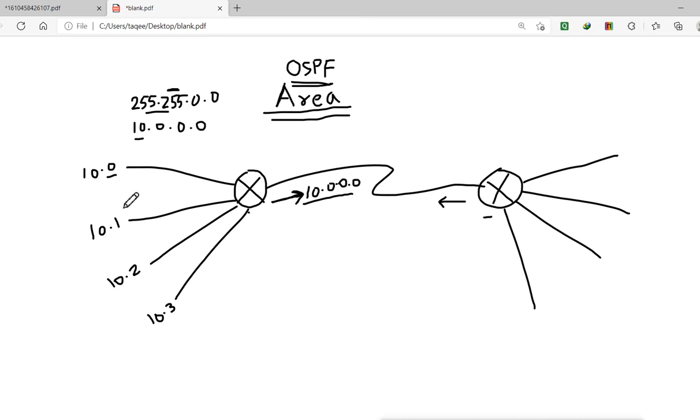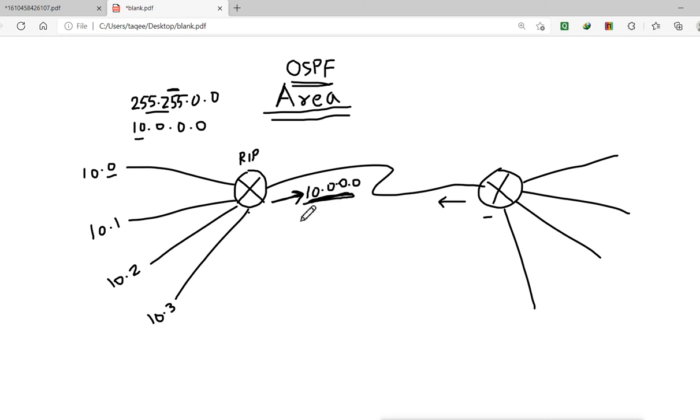This is what auto summary does. It works here, but sometimes the auto summary will not work. But mostly when the auto summary is enabled, it works like this, and it will summarize the address and send. Now it is different per protocol also. Suppose you have configured RIP here, and if you configure RIP version 1, then whether you have auto summary or not, it will only send this.